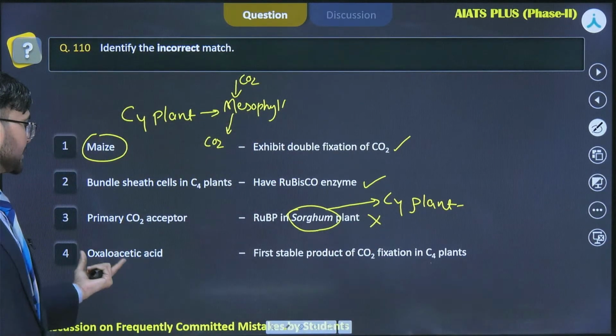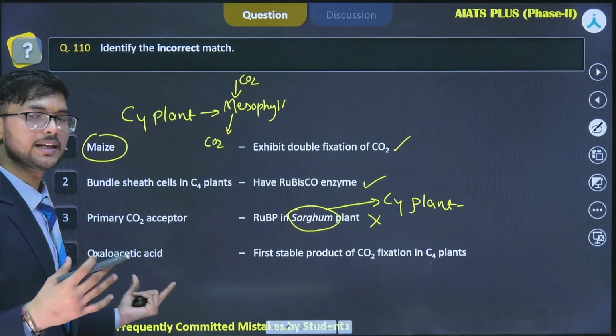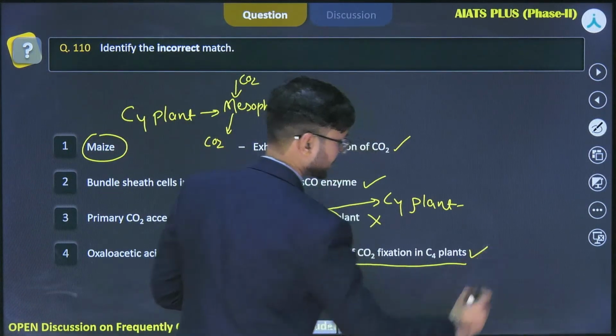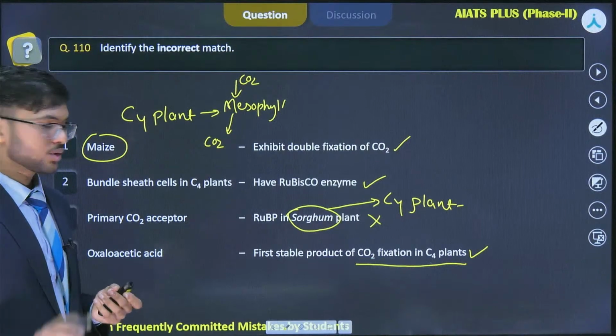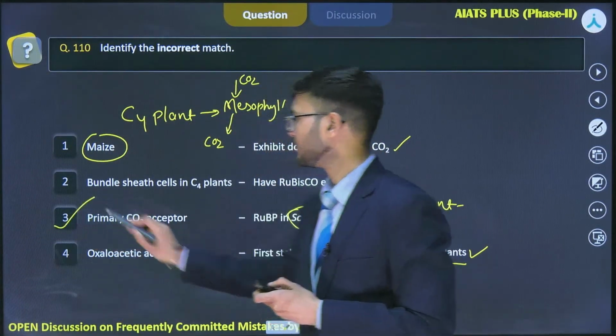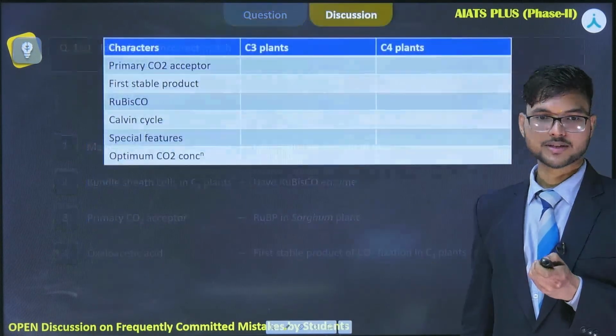Fourth option says oxaloacetic acid. So yes, oxaloacetic acid is the first stable product of carbon dioxide fixation in C4 plants. So this option is also true. So the correct answer will be option number 3 for this question. Okay. Let's move to the next question.